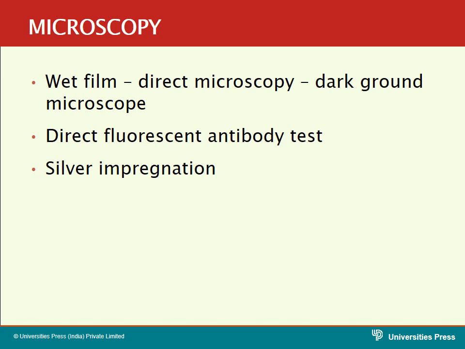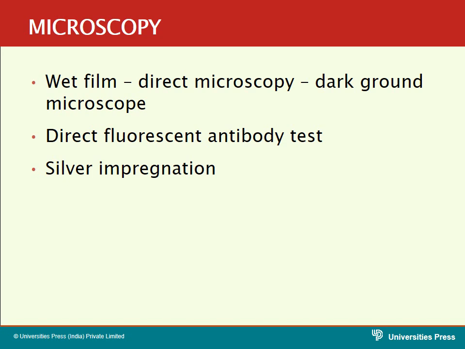You have taken the specimen from the chancre or from the local lesion. First you go for direct microscopic examination. In direct microscopy we go for the dark ground microscope. In this dark ground microscope you can see the typical morphological features of Treponema pallidum: the tapered ends, nearly 10 coils, and their motility, different types of motilities, that is flexion, extension, and rotation movements.